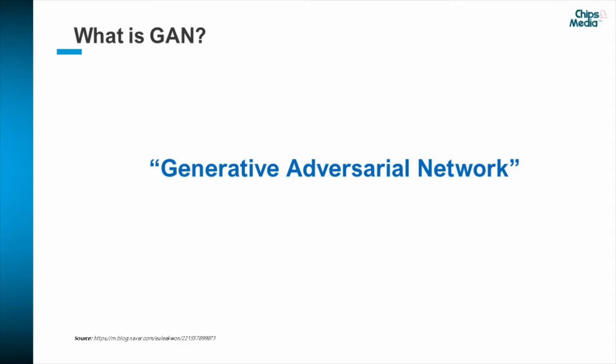So first, what is GAN? GAN is an abbreviation of Generative Adversarial Network. It's an unsupervised learning technique that automatically discovers and learns patterns in the input data. Such a model can be used to generate new examples from the original dataset.